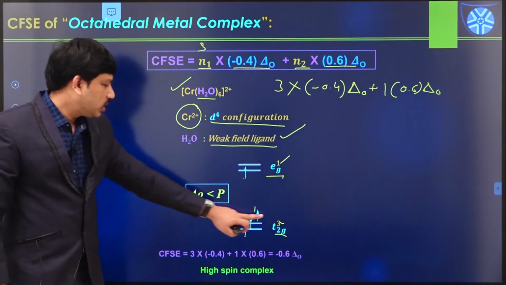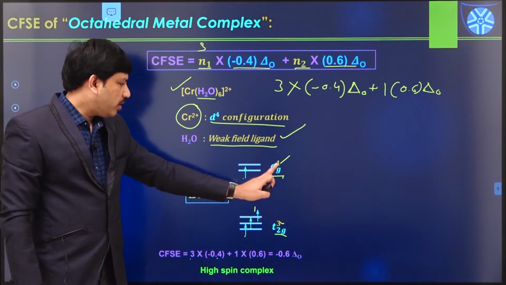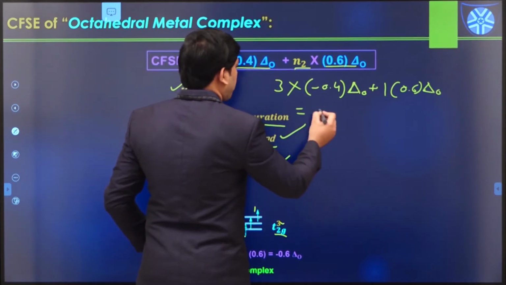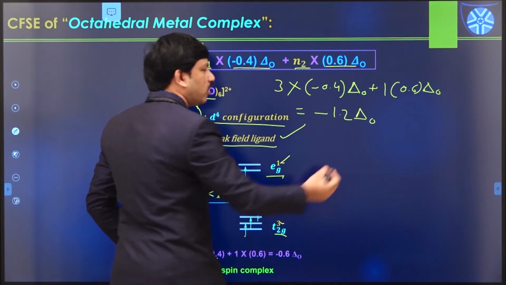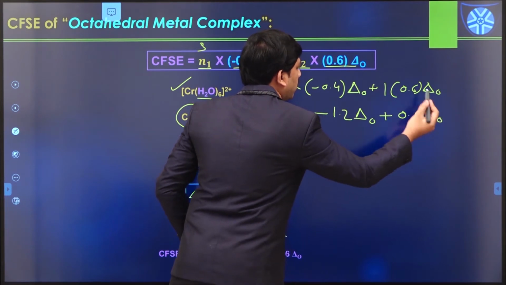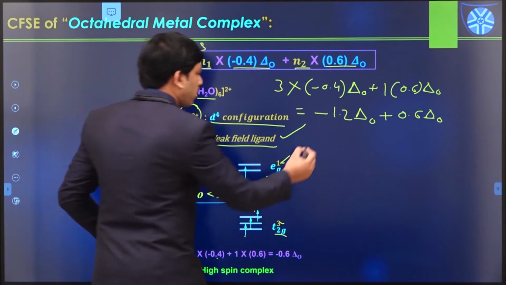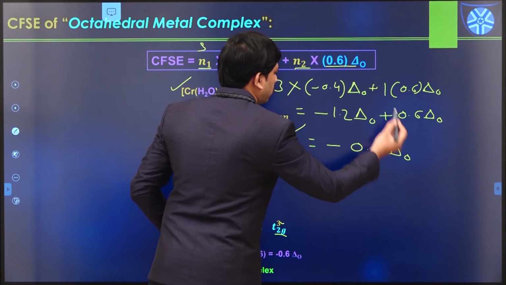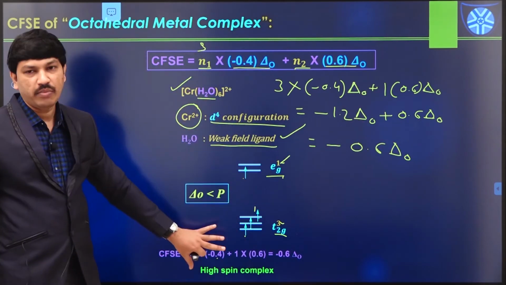So electrons in T2 orbitals: 3 into minus 0.4 and 1 into 0.6. So what is this value? Minus 1.2 delta naught plus 0.6 delta naught. What is the overall value? Minus 0.6 delta naught. So this is the CFSE value for this particular complex.